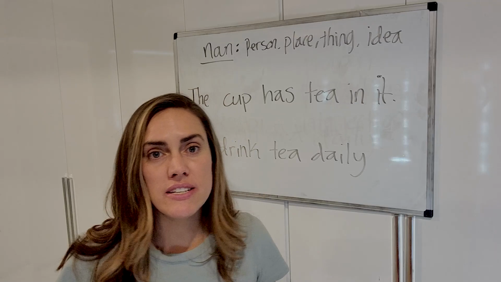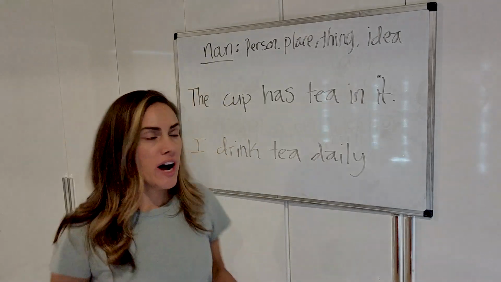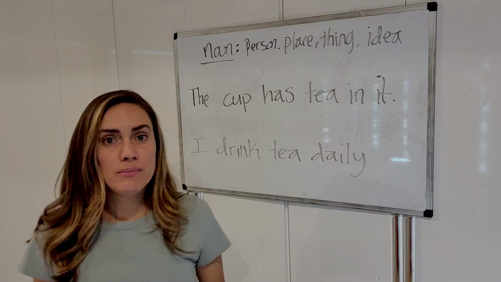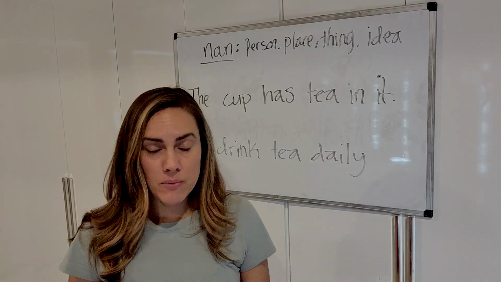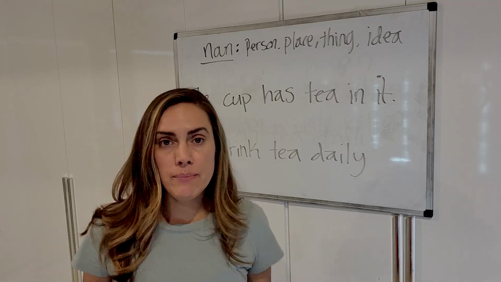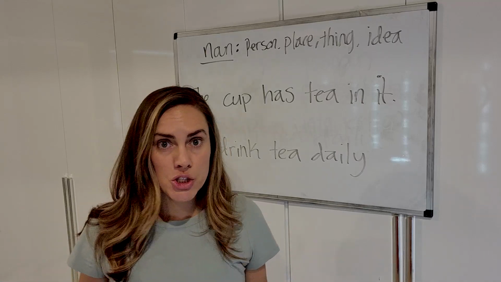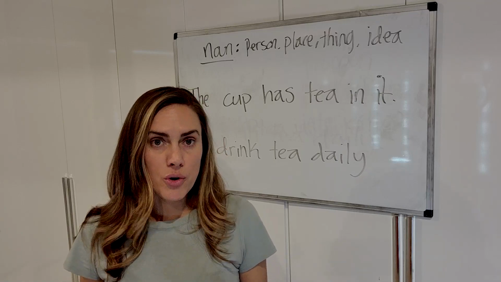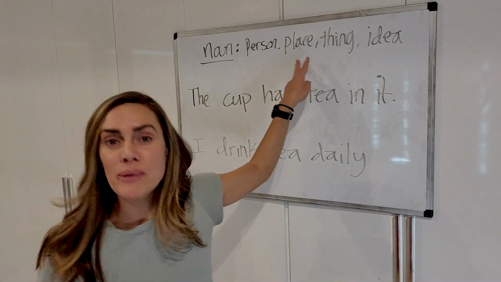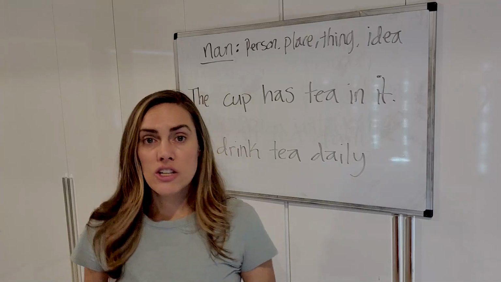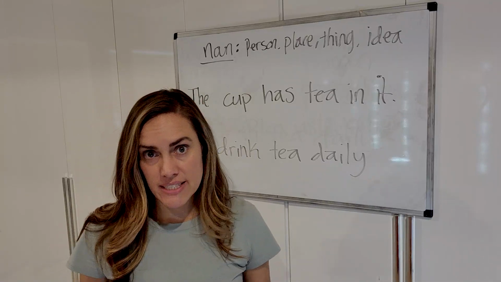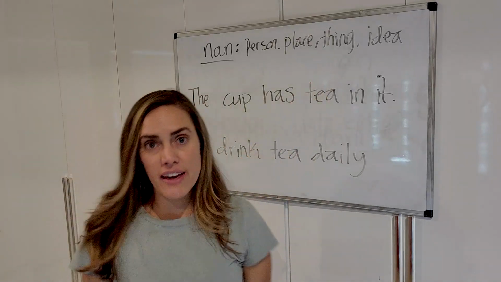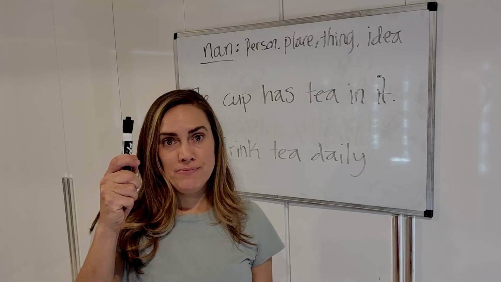A noun is basically a person, place, thing, or idea, as I listed up here. So what is that? A person can be anyone, a person's name, right? It could be Jamie, my name. It could be my mom. That's a person too. That's not her name, but that is the word, the noun that is used for who she is. It could be a place like home, school, or a name of a place, like UCLA is the name of a school. It could be a thing like marker, right?